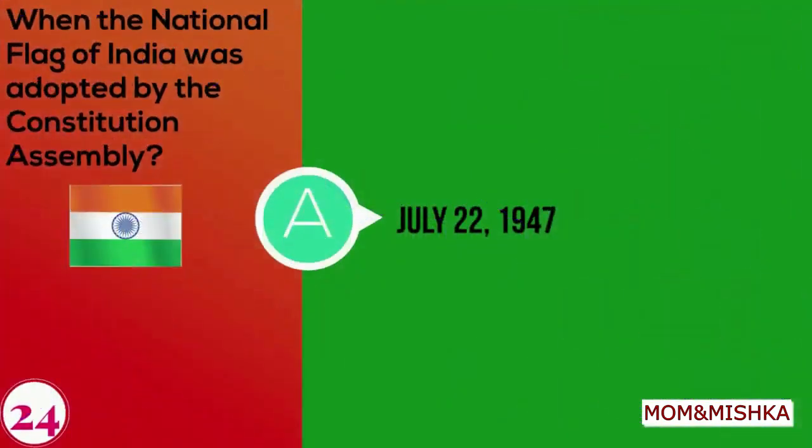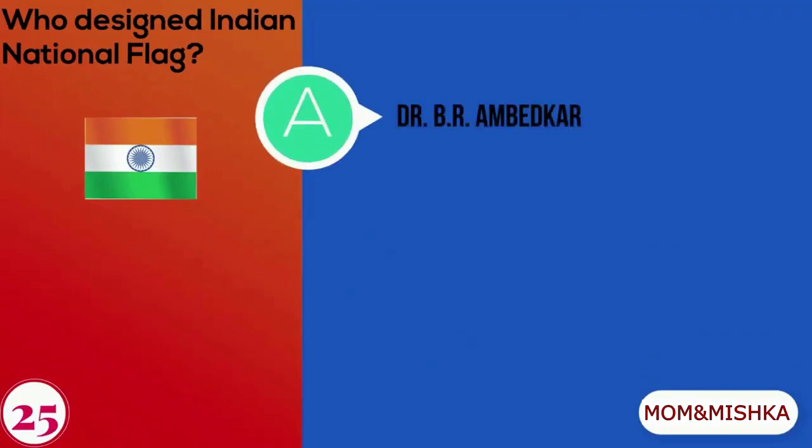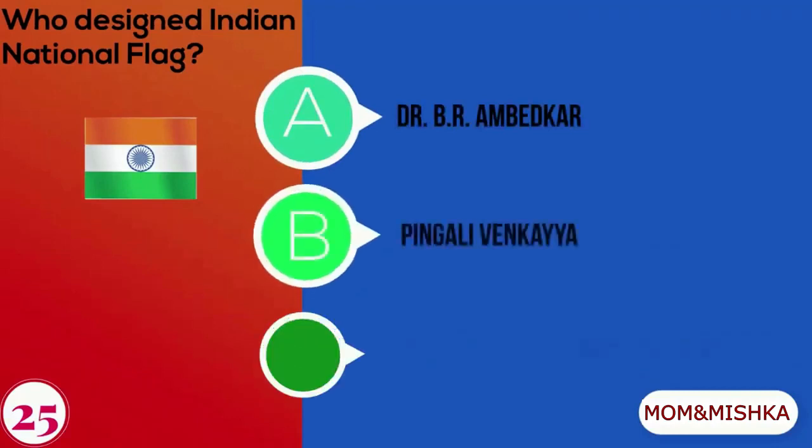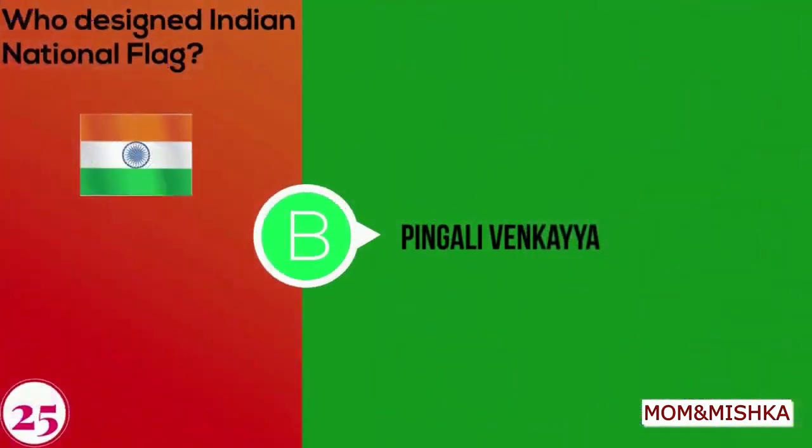The national flag of India was adopted by Constitution Assembly on July 22, 1947. Who designed Indian national flag? A. Dr. B.R. Ambedkar, B. Pingali Venkaiah, C. Dr. Sarvapalli Radhakrishnan. Indian national flag was designed by Pingali Venkaiah.